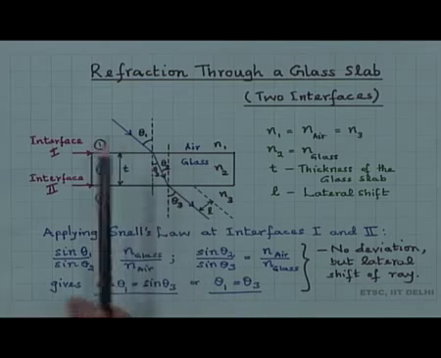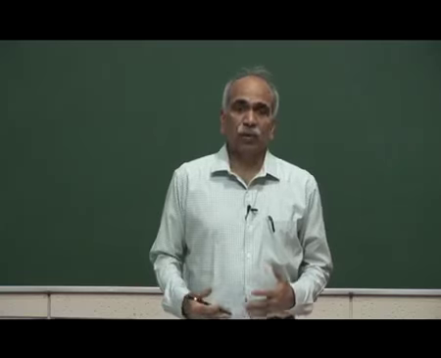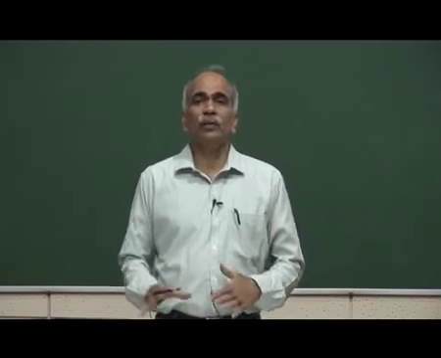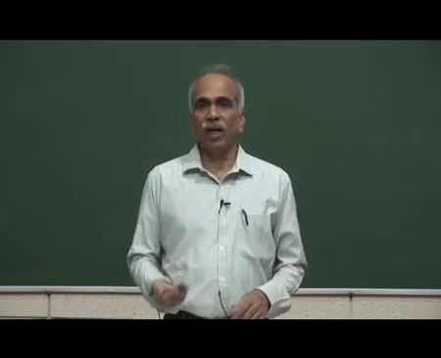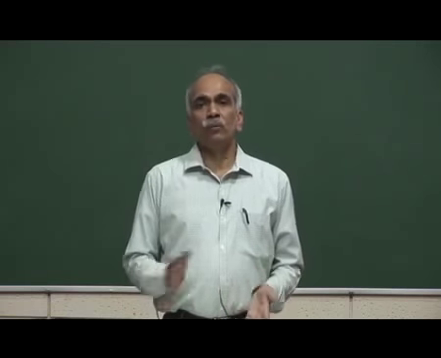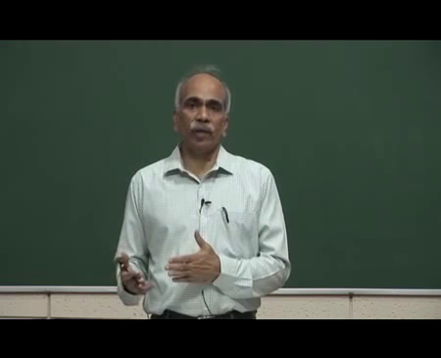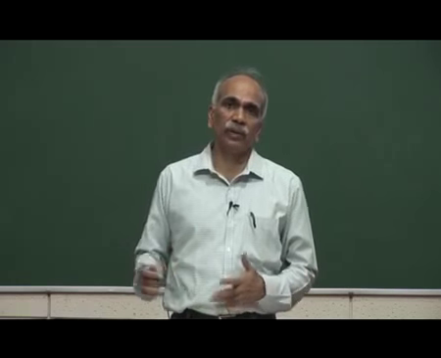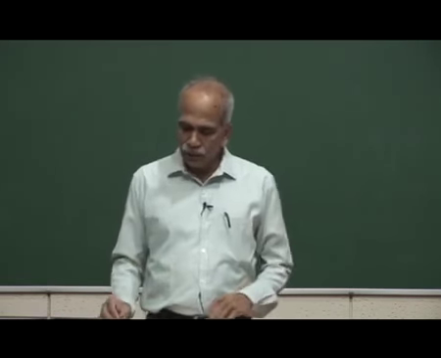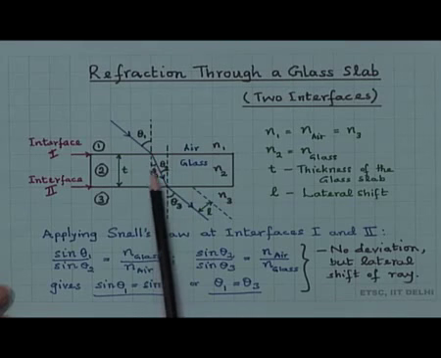I have now used the notation theta because when there is more than one interface, it is convenient to use theta 1, theta 2, theta 3 and so on rather than I and r, because there will be more r's and the same r would become I for the next interface and so on. Therefore, it is convenient to use theta 1, theta 2, theta 3 and so on. So, I have used theta 1 here, and theta 2 is the angle of refraction.